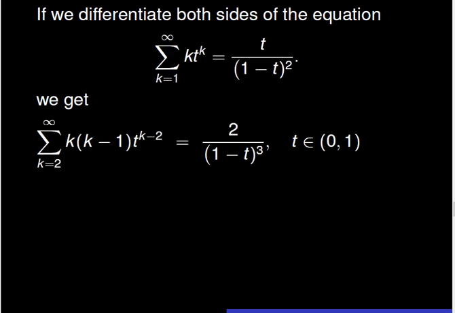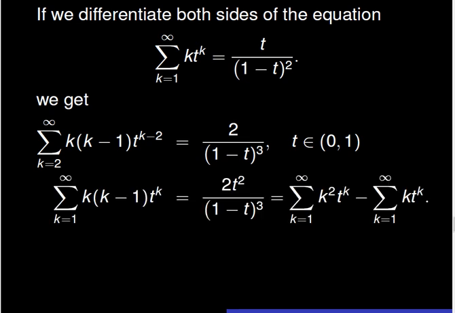In order to compute the variance of x, we will repeat the same process. We will differentiate the series k t to the power k, for k going from 1 to infinity. When we differentiate the series, we see that the series with leading term k times k minus 1 times t to the power k minus 2, for k going from 1 to infinity, converges to the fraction 2 over the quantity 1 minus t cubed.